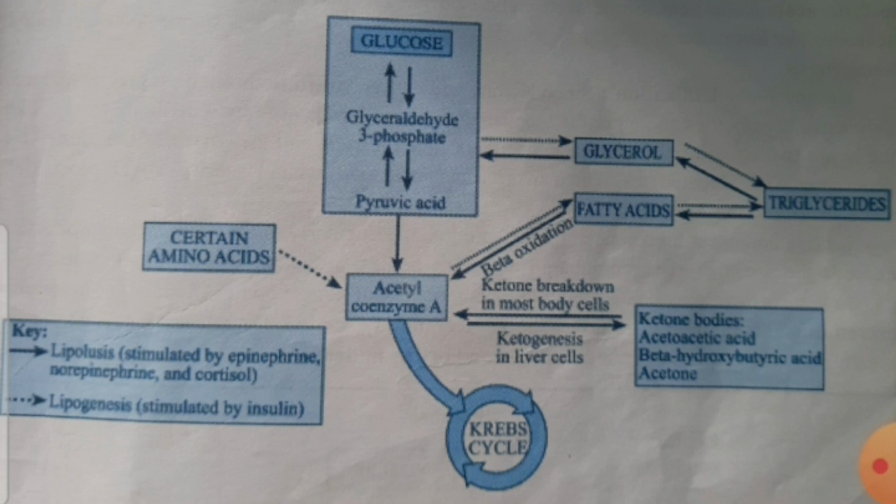That means the fatty acid in the cytoplasm is activated using molecules of ATP to form activated fatty acyl CoA. The next is the carnitine shuttle. Carnitine is a fatty acyl carrier that carries the fatty acyl CoA from the cytoplasm to the mitochondria. Then finally the reactions of beta oxidation: the fatty acyl CoA entering the mitochondria is now broken down gradually in the mitochondrial matrix to uniformly yield acetyl CoA molecules.